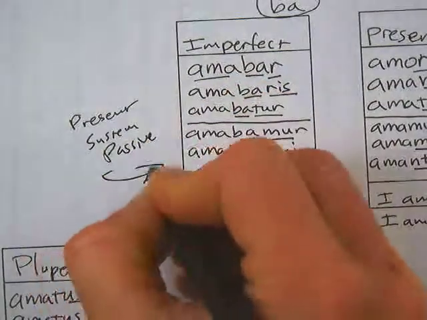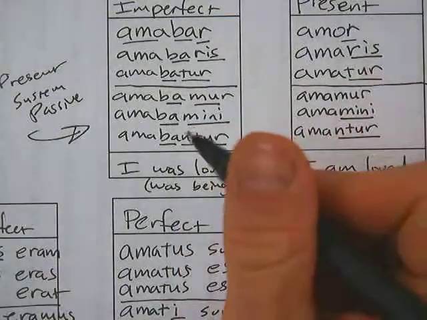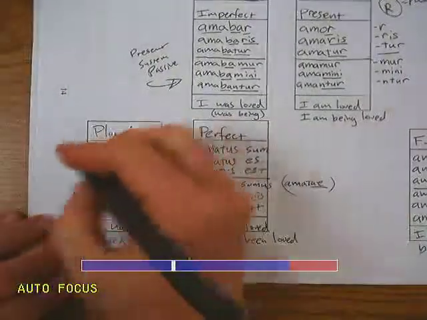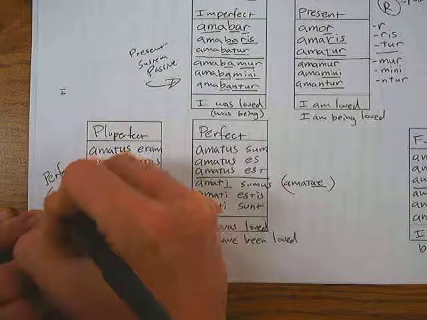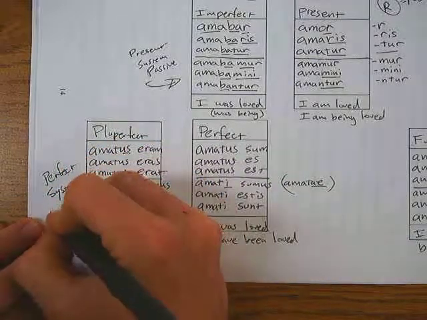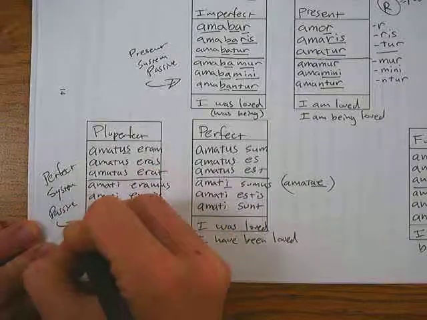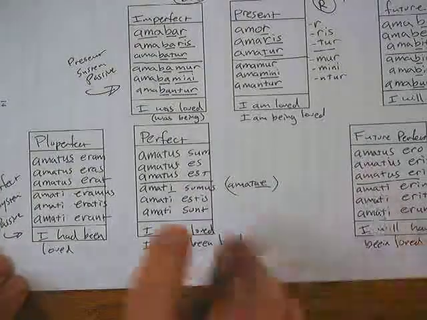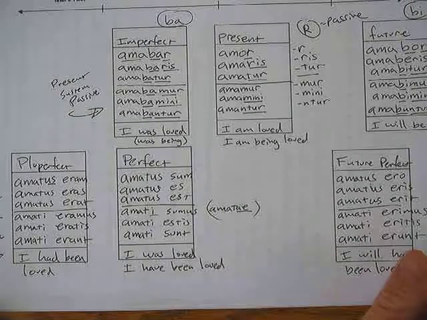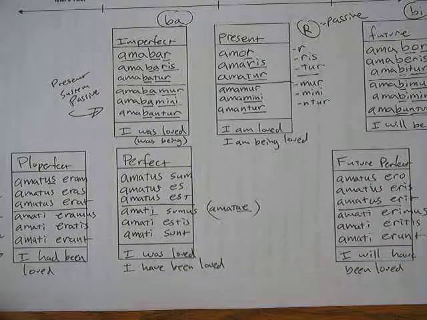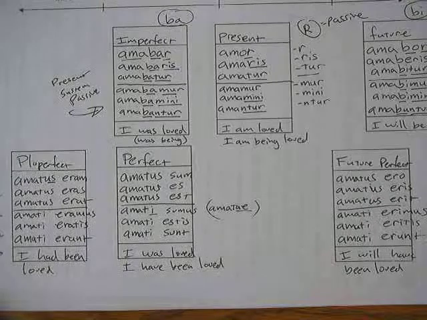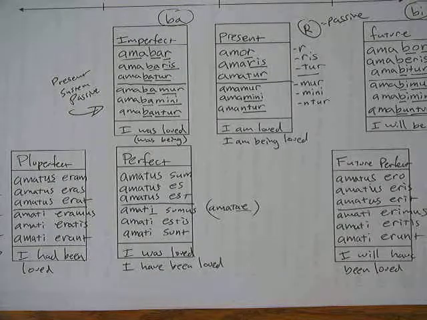And that is now the present system passive up here in the indicative. Okay, all these. Zoom out a little bit there, and this is going to be the perfect system passive for the indicative. All of these. Remember, indicative is the mood of reality. In the next videos, we're going to talk a little bit about some of the other moods, the imperative and the subjunctive. Voilà.